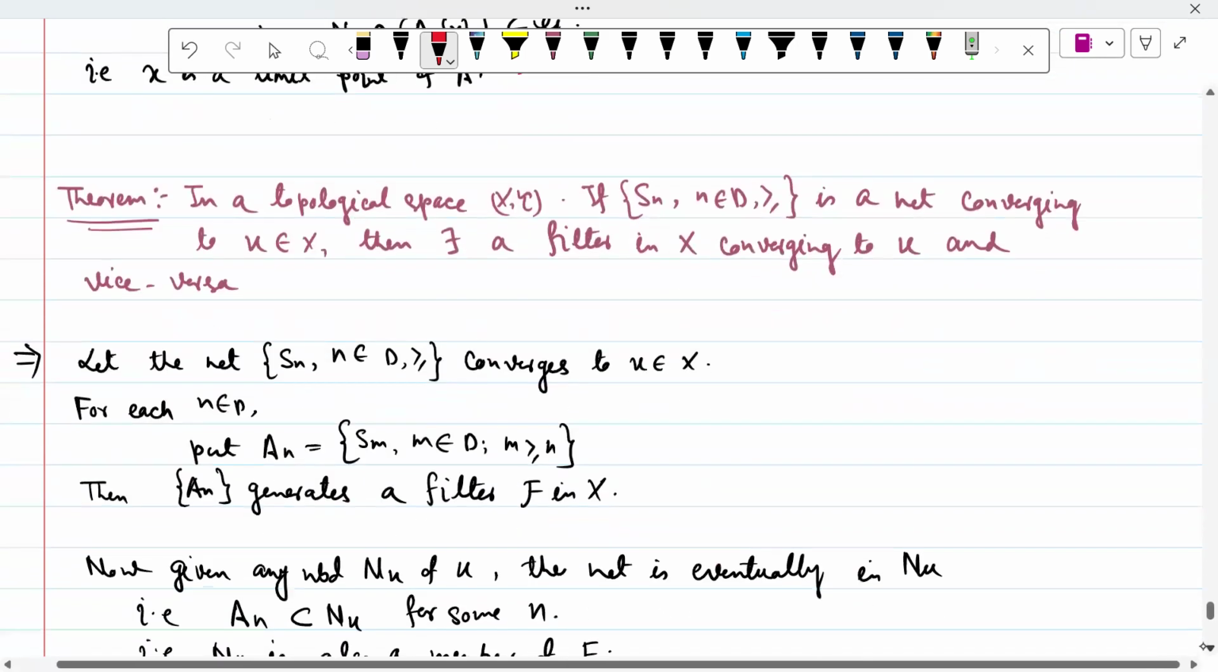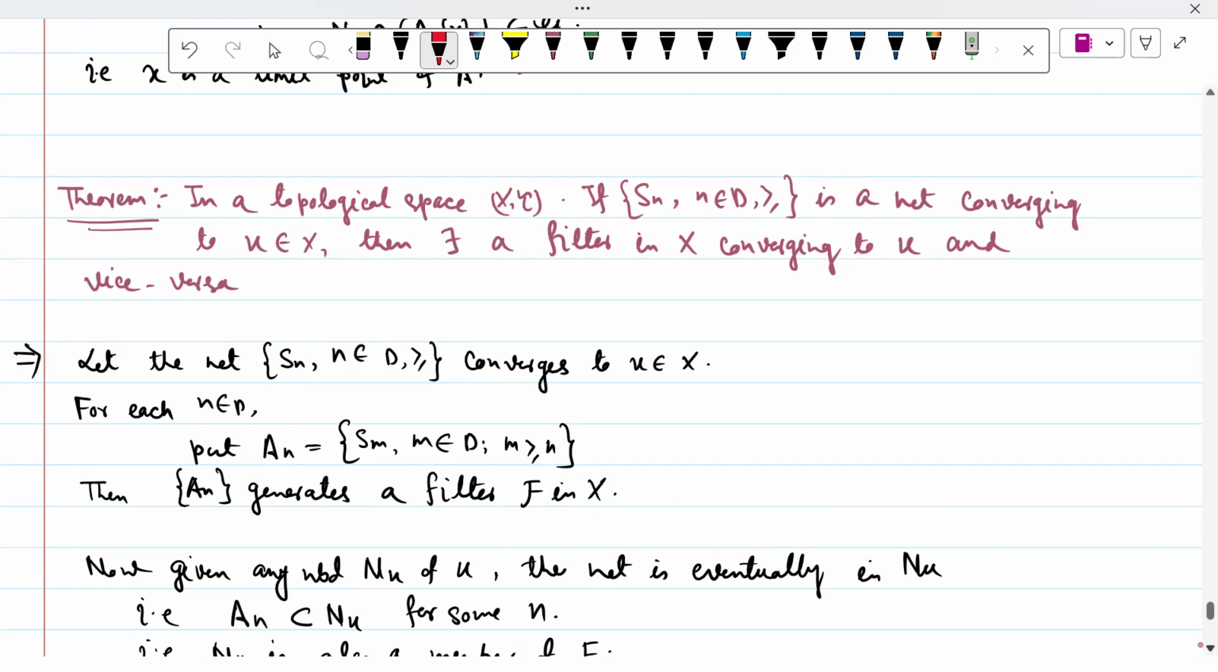And the next theorem, and the last theorem of this chapter. In a topological space (X, tau), if Sn is a net converging to U, then there exists a filter in X converging to U, and vice versa.